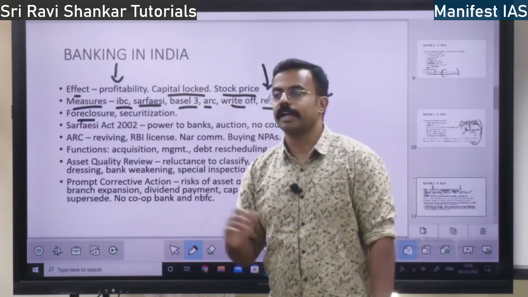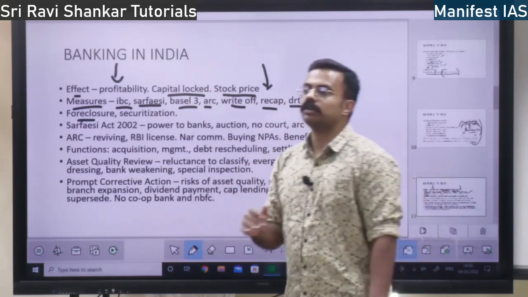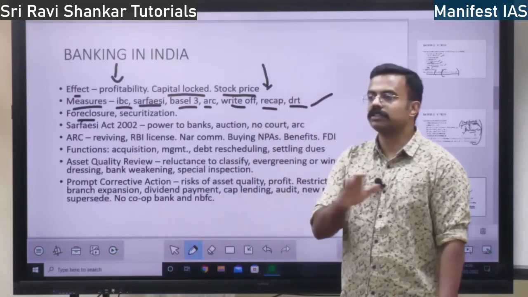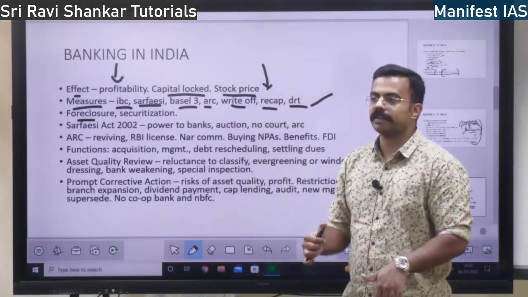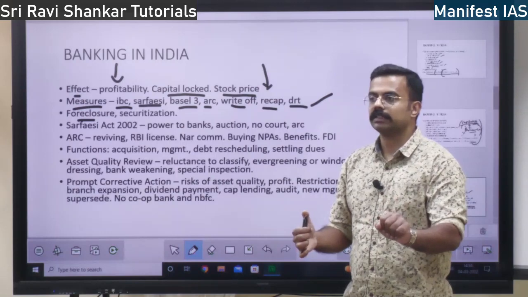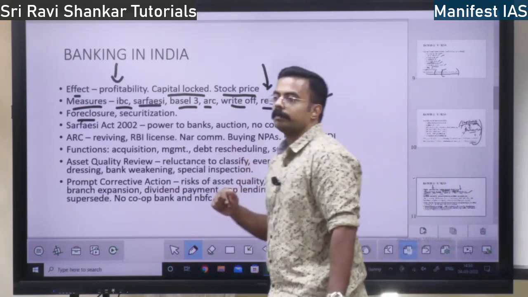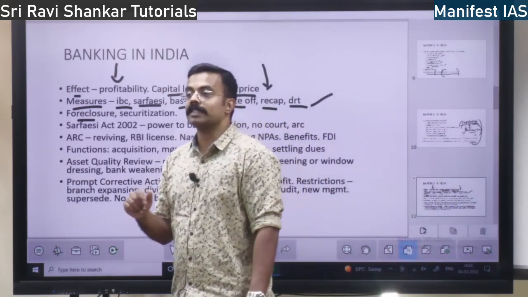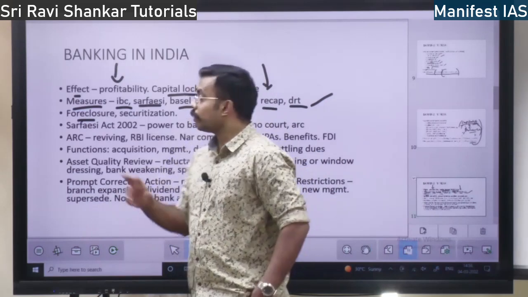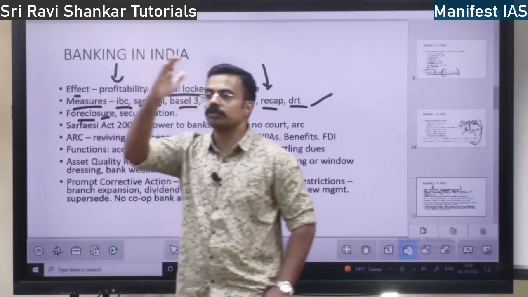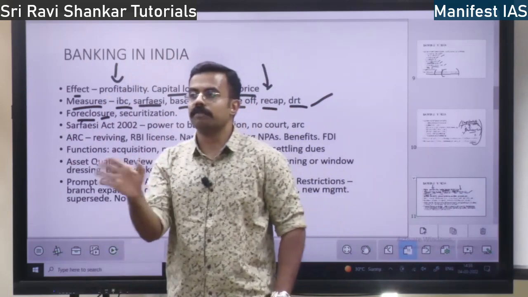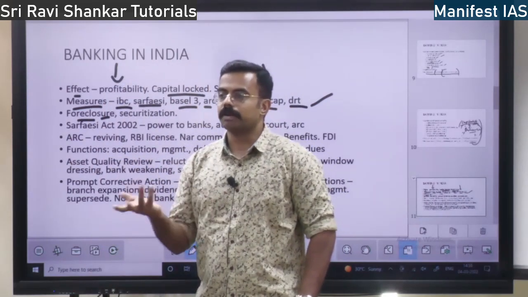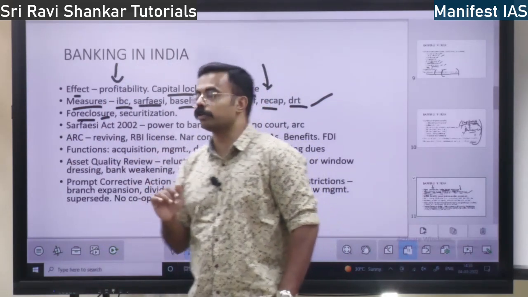Suppose after 5 years they have to pay the loan, and they have given the loan, the 5 year period is there. Suddenly it becomes a non-performing asset, they cannot pay the loan. So they are going to close the loan immediately, and whatever comes they are going to take. That is foreclosure.